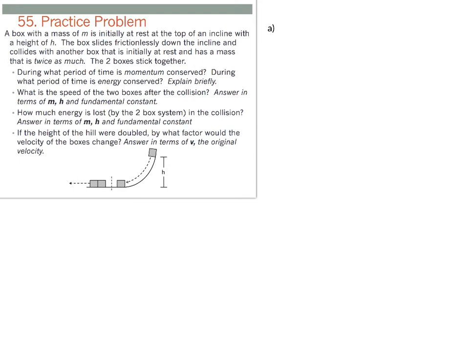Momentum is conserved if there's no outside forces. So while this block is sliding down the ramp, it's clearly gaining momentum. Our system's clearly gaining momentum because nothing's moving and then all of a sudden this block's moving. The reason is we have an outside force from gravity pulling down on this block. However, during the collision and afterwards, momentum is going to be conserved because there are no outside forces.